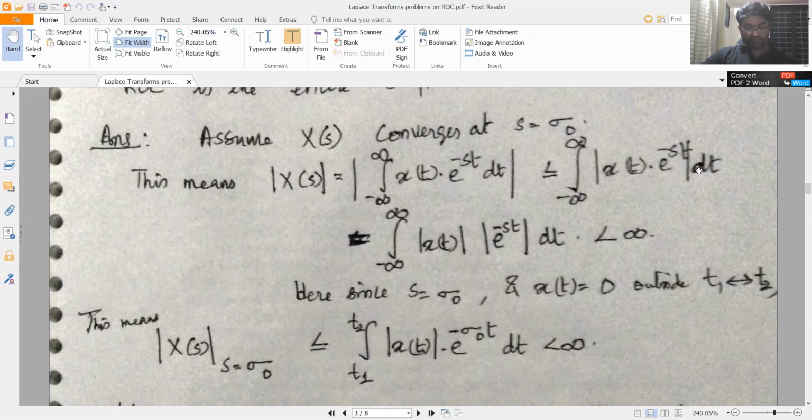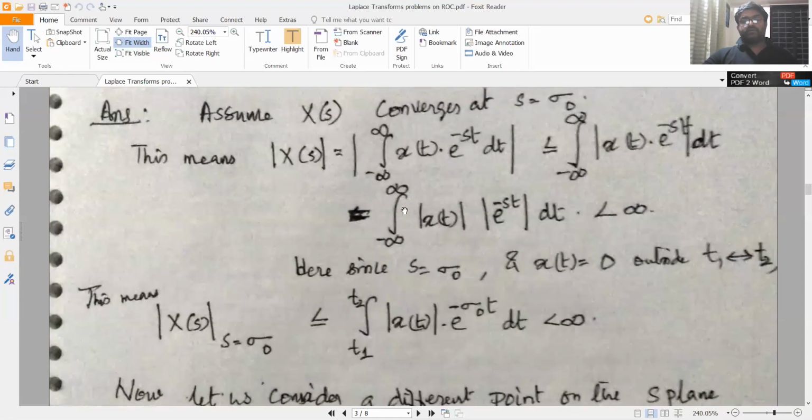So therefore, it's easily proved. So this is upper bounded by the integral from minus infinity to plus infinity of modulus of x of t e raised to minus st dt. Is that clear?